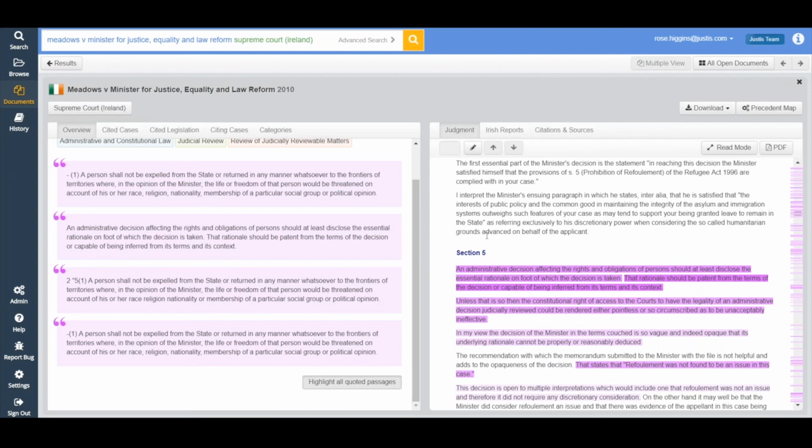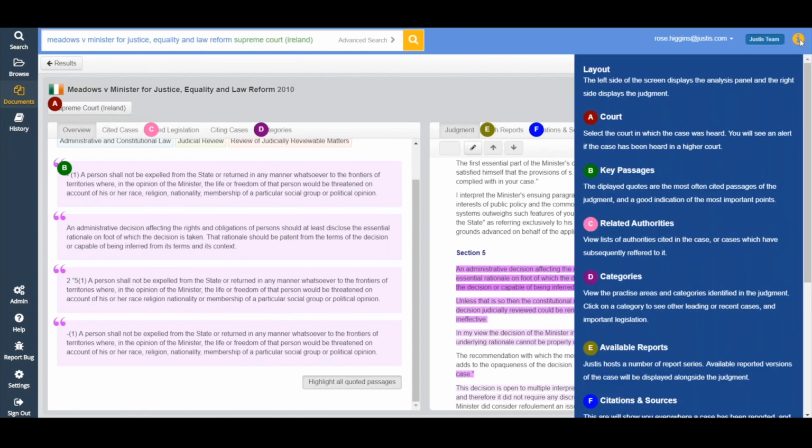The only thing I will point out before I let you go is this information button, which is quite new. If you're using the service and you think, actually, what was that crazy Welsh girl on about? I can't remember what I'm meant to be looking at here. Click on the information tab and it will bring out an explanation of the page you are on, so you can see exactly what you're looking at on the website. It will change depending on the page or the section of the database that you are in. That can be really handy if you have any questions.